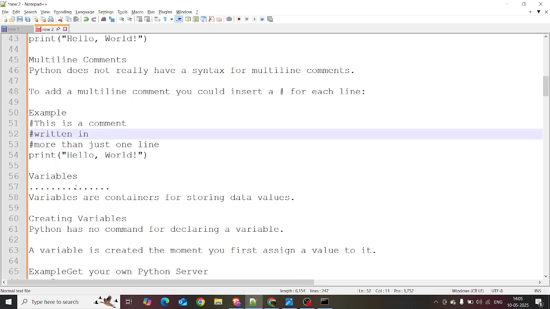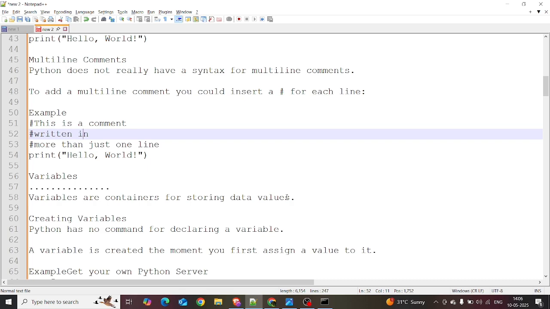What is meant by variables? Variables are containers for storing data values. What is meant by data? Data is a raw fact that may be numbers, strings, and anything at all. For example, take a sugar box. That is a container. That is what is meant by the variable. Inside the sugar container we are putting the sugar, like mom putting the sugar inside it. So that is the data. So we are storing the data into the container. This is what is meant by variables.